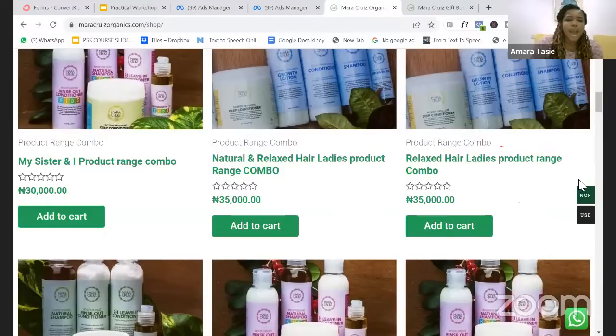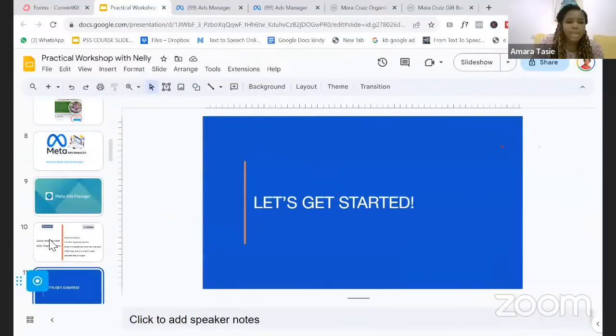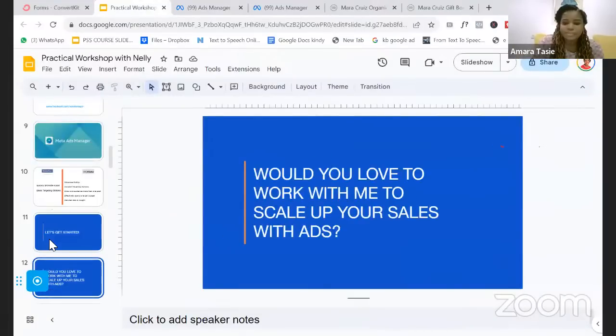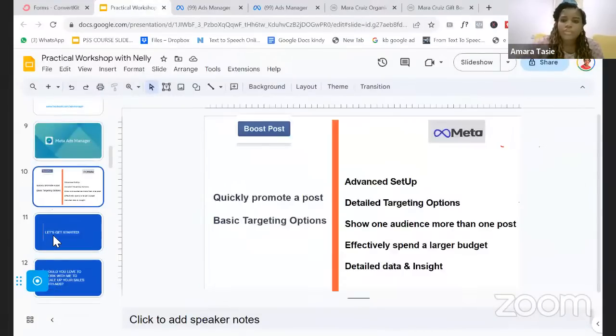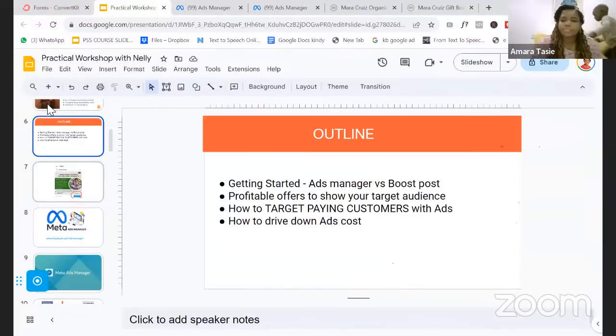Then let's go back to our outline. So our outline. Let me know if you can see the outline.